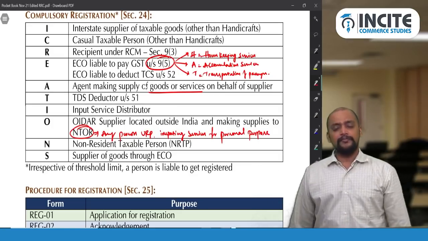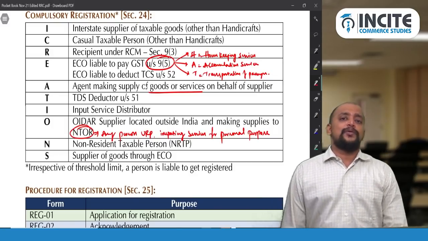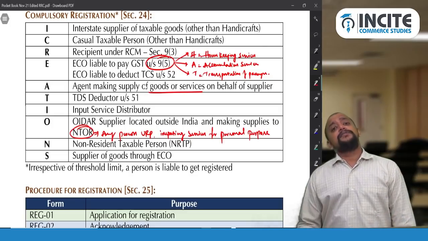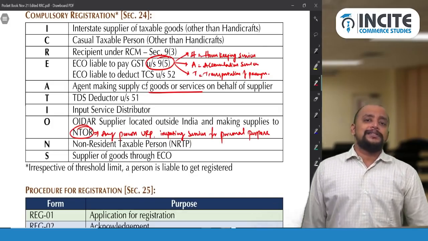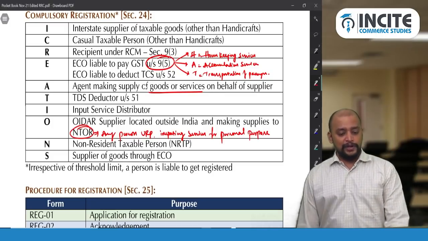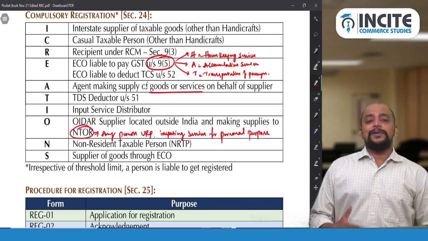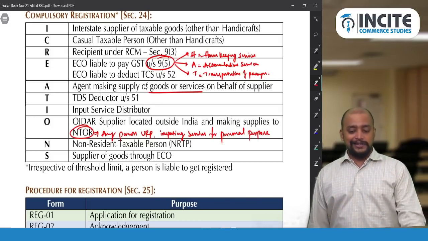But here, a supplier of goods through an e-commerce operator is compulsorily required to get registered, whereas a supplier of services through an e-commerce operator is not compulsorily required to register. They need to register only when their aggregate turnover exceeds the threshold limit. So these are the cases in section 24 where a person is compulsorily required to get registered.